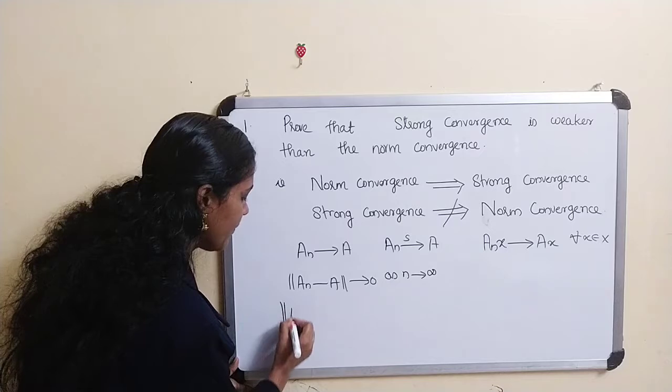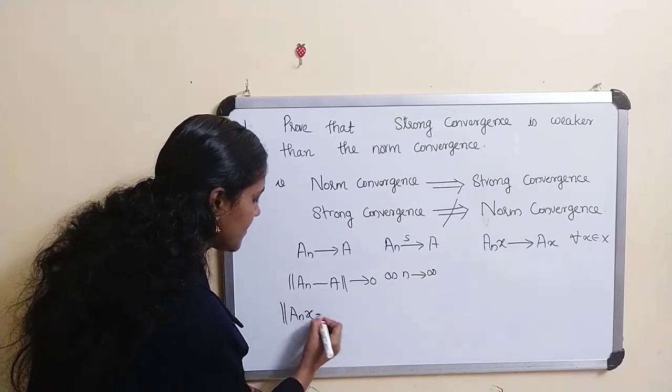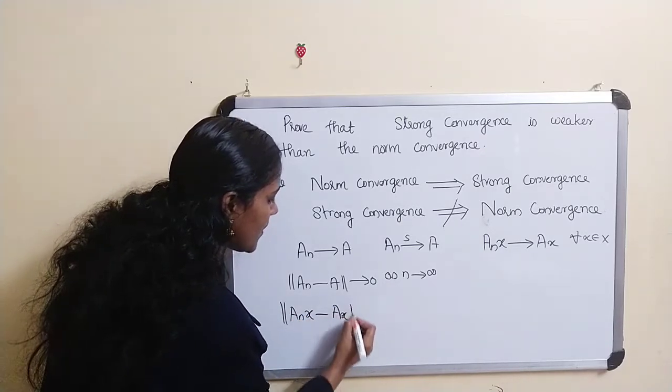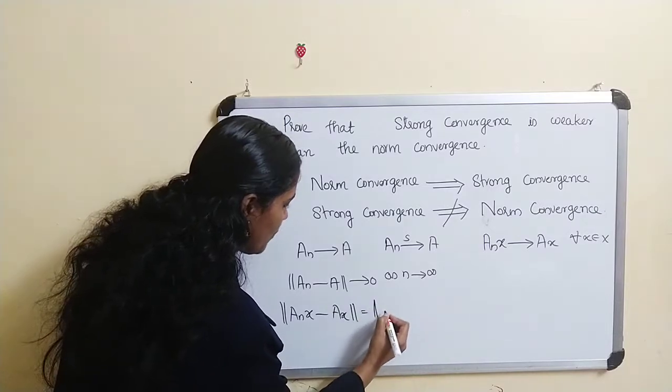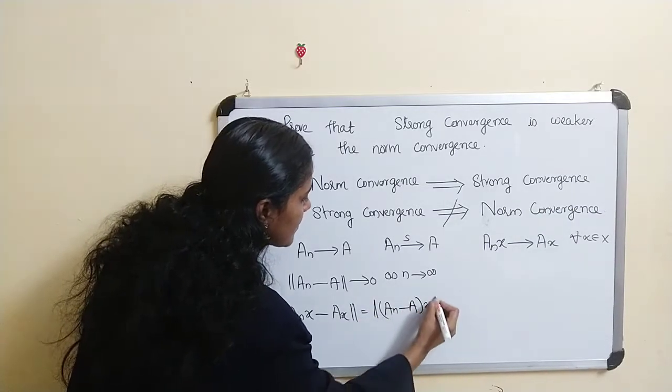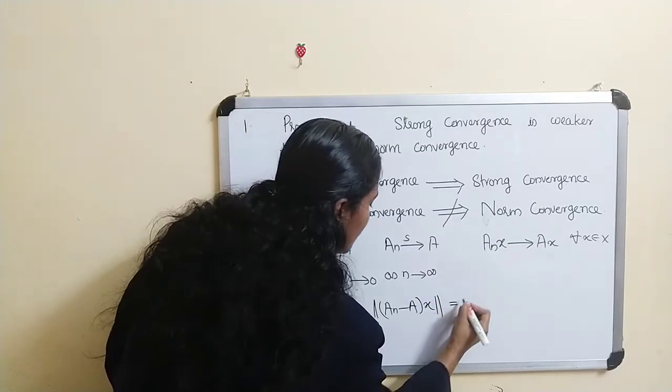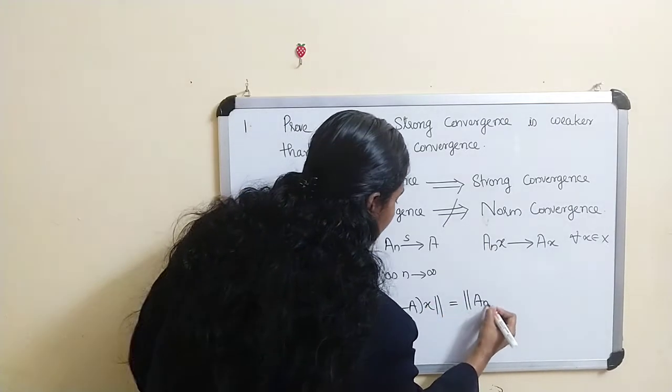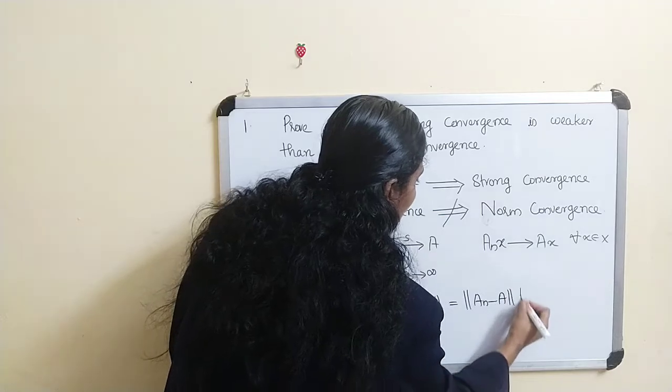Now the norm of A_n x minus A x is the norm of (A_n minus A)x, and this is at most the norm of A_n minus A into the norm of x.